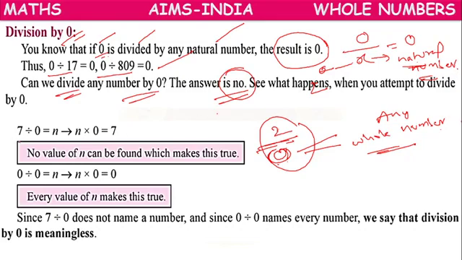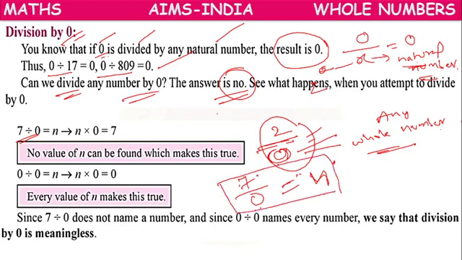Suppose 7 by 0 division is possible, then the answer should be some number, let it be n. If we assume that this division is possible, then its value should be some number n.